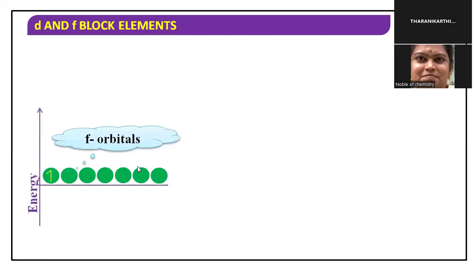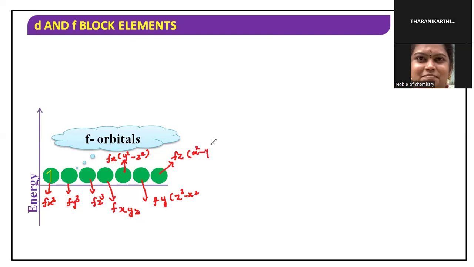Now let us see f-f transition. In the f orbitals, we represent fx cube, fy cube, fz cube, fxyz, fx(y square minus z square), fy(z square minus x square), and fz(x square minus y square).